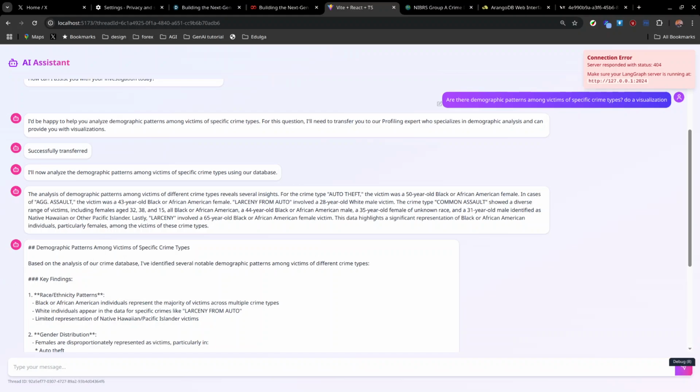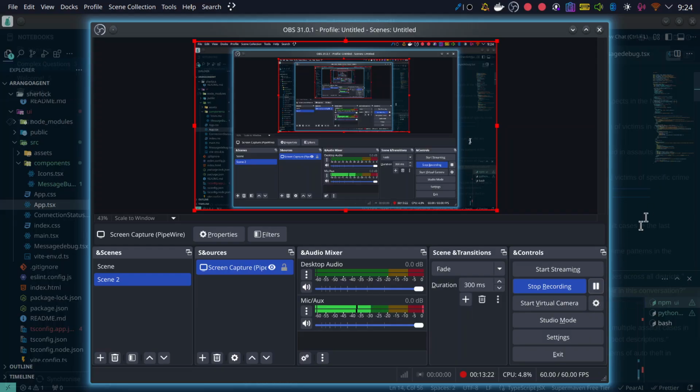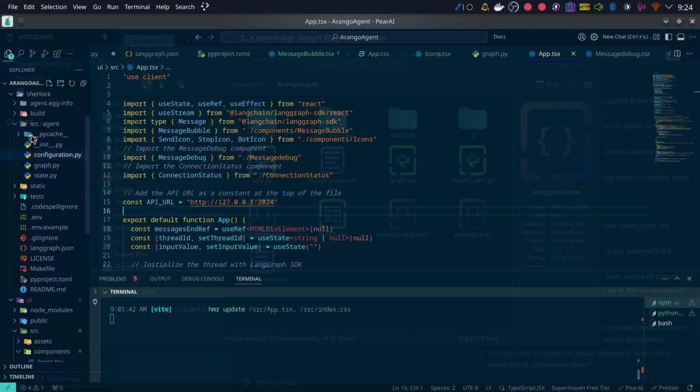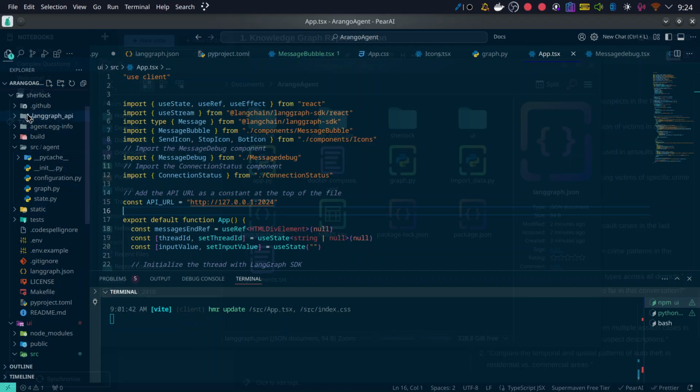So now to the code itself. I used LangGraph, self-hosted, to be able to host it.